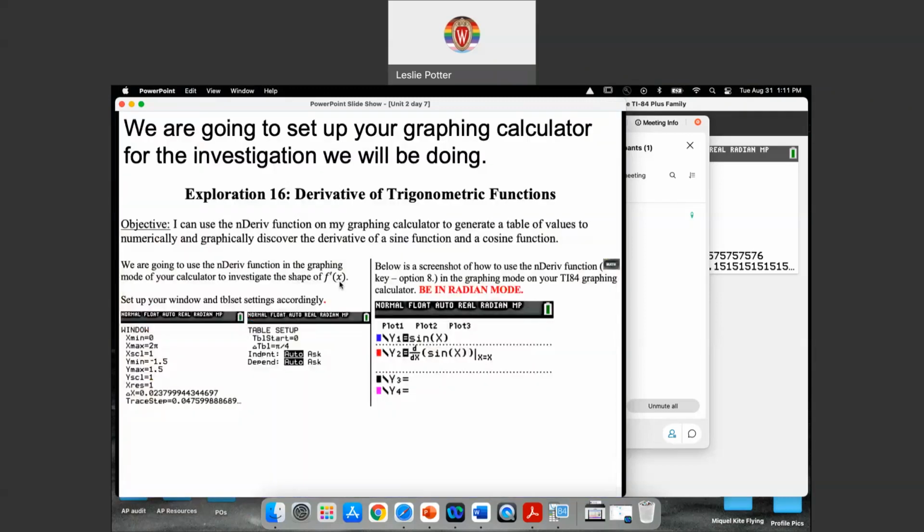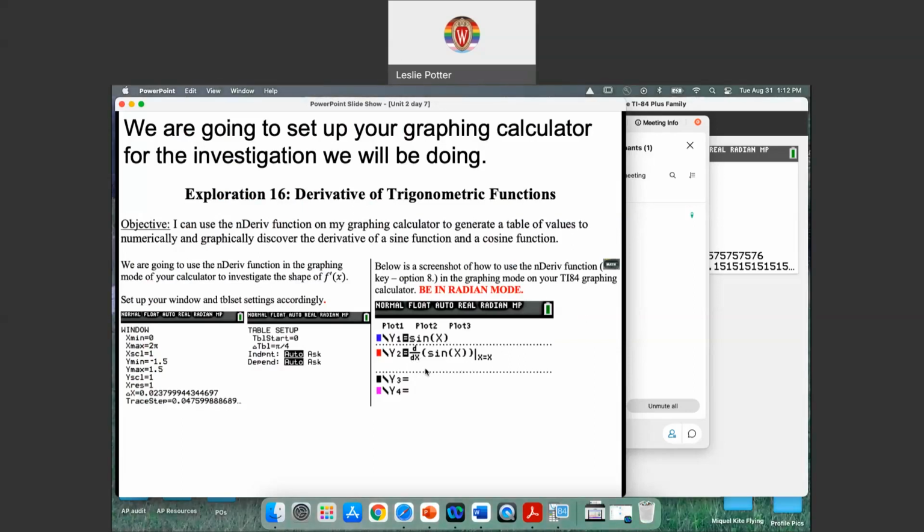Okay, so this then gets into setting up your parameters on your calculator. So we've got a couple of setups that we need to do. We have a window setup and we have a table setup. And then you're going to be graphing the function, in this case, sine of x, and then you're going to let your calculator differentiate it for you. Okay, and so you remember your calculator can differentiate for you.